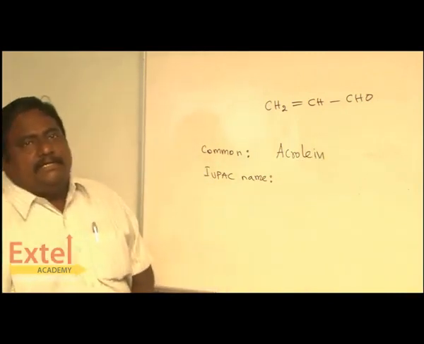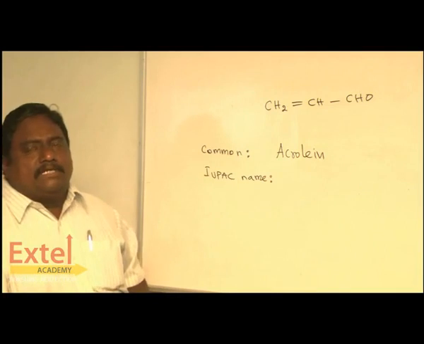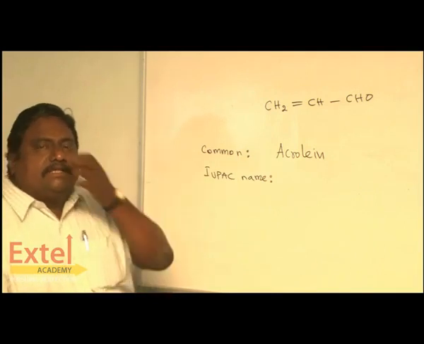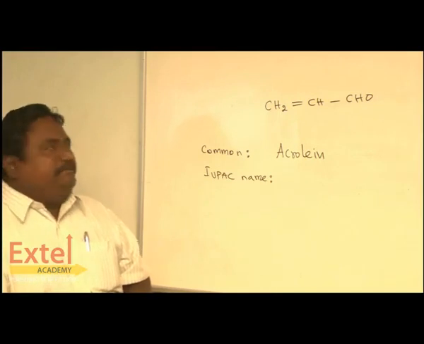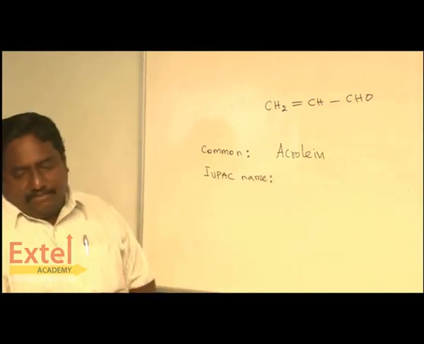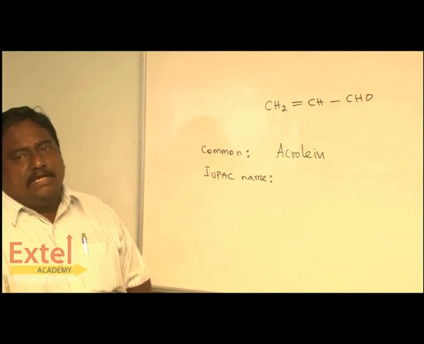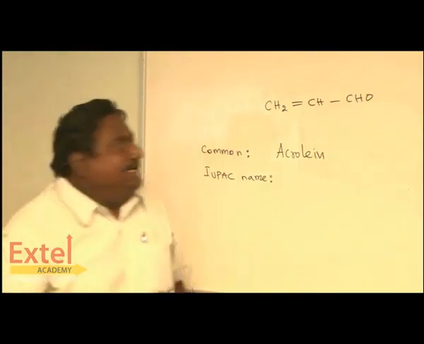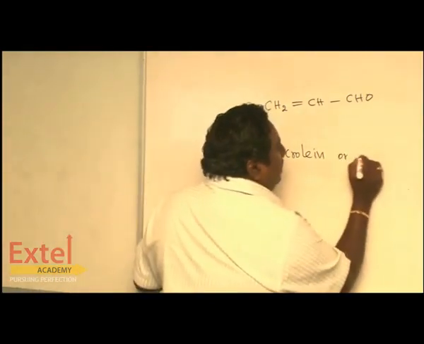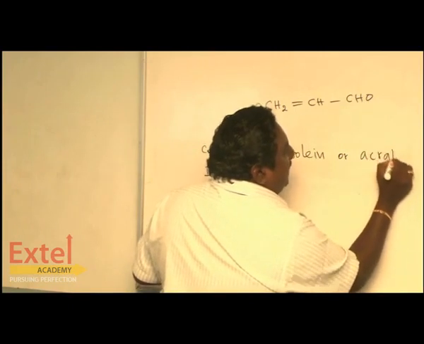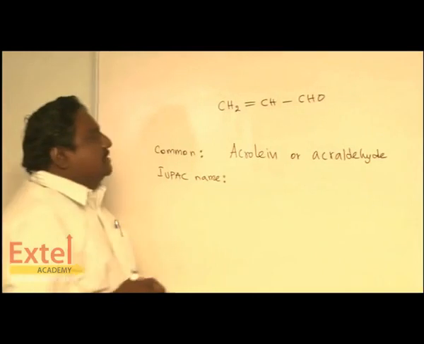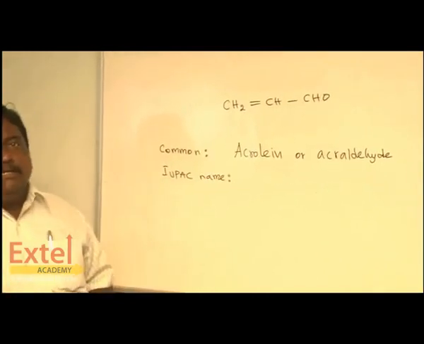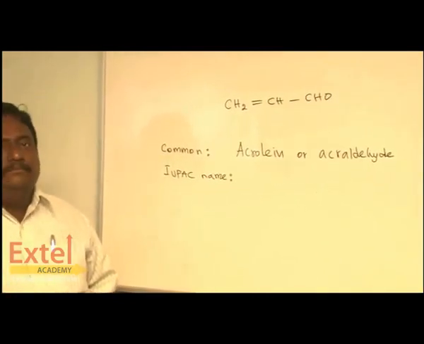This is formed by the dehydration of glycerol. When glycerol is dehydrated in the presence of potassium bisulfate, this compound is formed. So, it is called acrolein or acraldehyde, another name. So, this compound has two names, acrolein or acraldehyde.